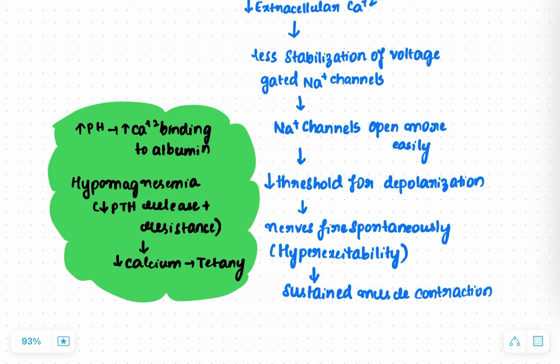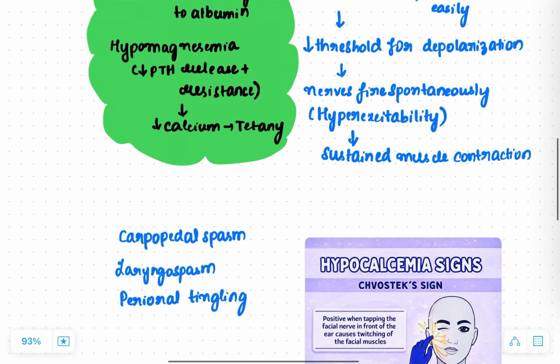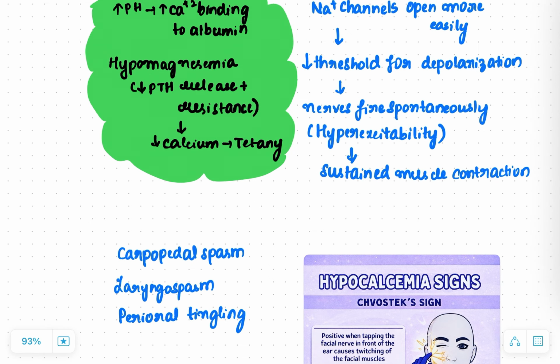And next is hypomagnesemia. In this the calcium will be perfectly normal. Hypomagnesemia will cause a decrease in the parathyroid hormone release and cause resistance. So this will cause a decrease in the calcium, because the parathyroid hormone will cause hypercalcemia. So there will be a decrease in the calcium because of the decrease in the parathyroid hormone release, and it causes tetany. So these are the two important conditions where, other than the calcium, other things play a role in decreasing the calcium levels and cause tetany.